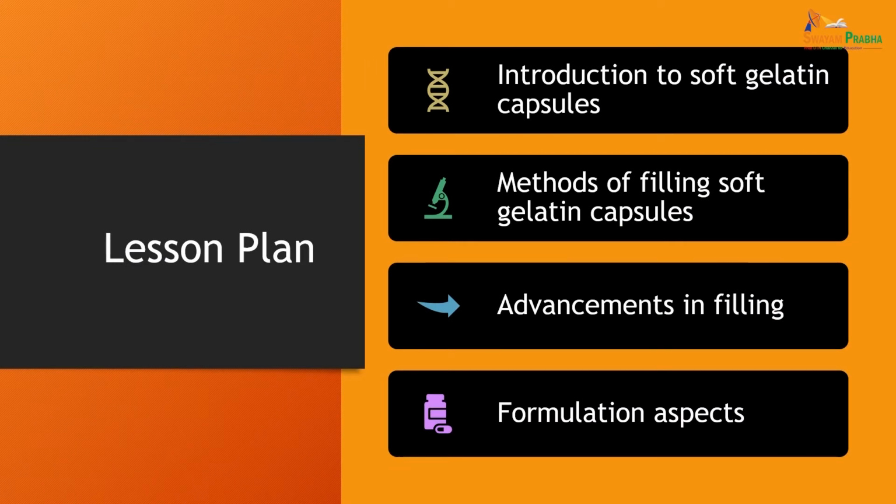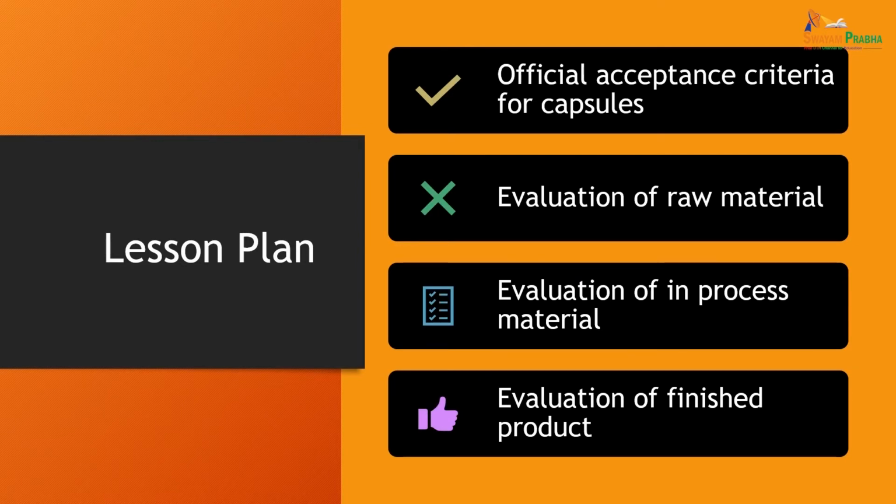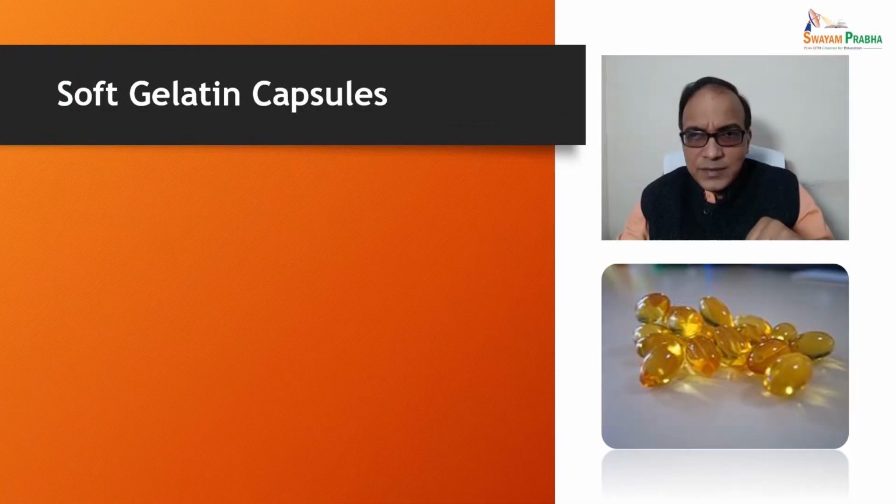We will be covering this lecture under the heads like introduction of soft gelatin capsules, their methods of filling, advancement of filling these soft gelatin capsules, and their formulation aspects. After that, we will be covering the official acceptance criteria of capsules, evaluation of raw materials, evaluation of in-process material, and evaluation of finished product, the capsules. So let's start our discussion.